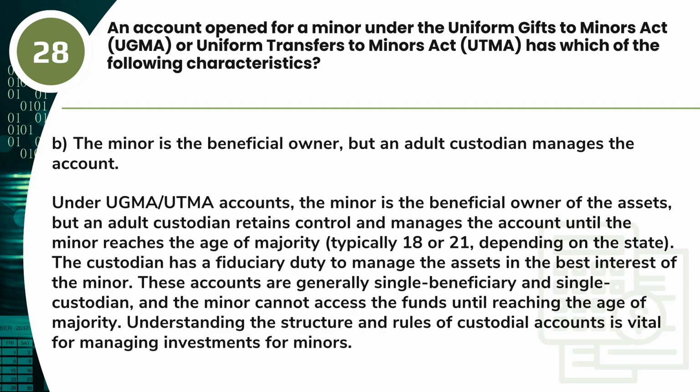Under UGMA/UTMA accounts, the minor is the beneficial owner of the assets, but an adult custodian retains control and manages the account until the minor reaches the age of majority, typically 18 or 21, depending on the state. The custodian has a fiduciary duty to manage the assets in the best interest of the minor. These accounts are generally single beneficiary and single custodian, and the minor cannot access the funds until reaching the age of majority. Understanding the structure and rules of custodial accounts is vital for managing investments for minors.